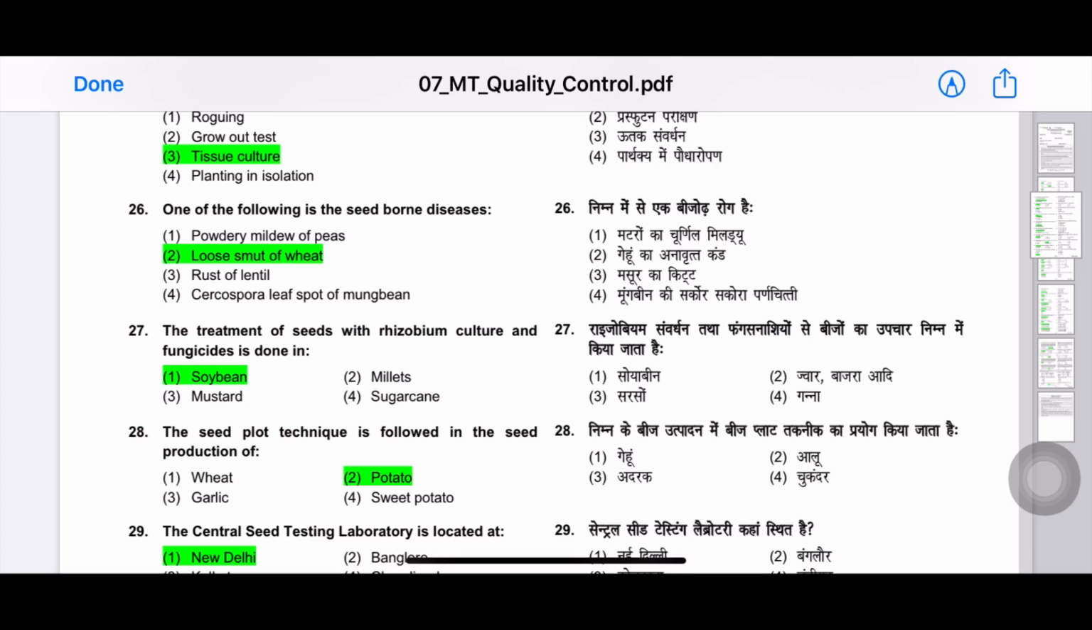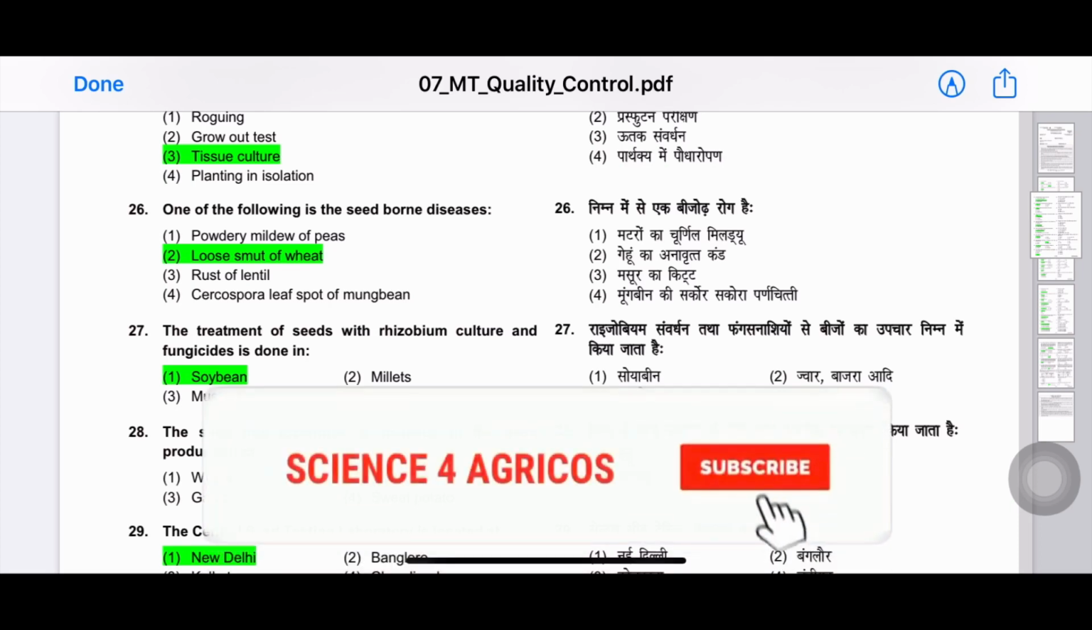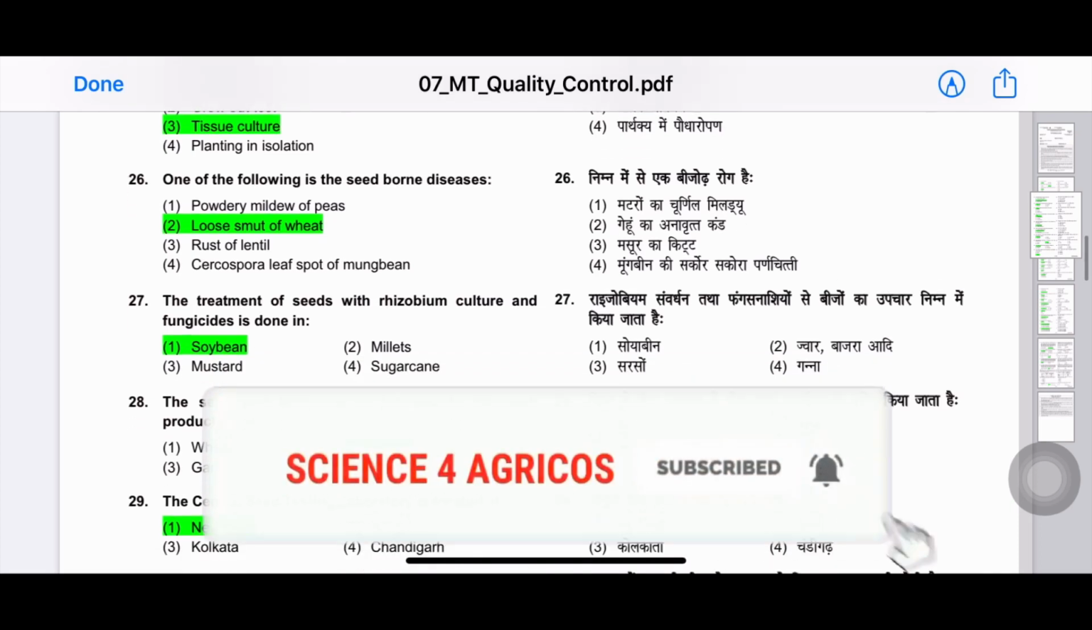Always remember, it is quite common to ask the question which is the internally seed-borne disease and which is the externally seed-borne disease. So examples of those are very important.